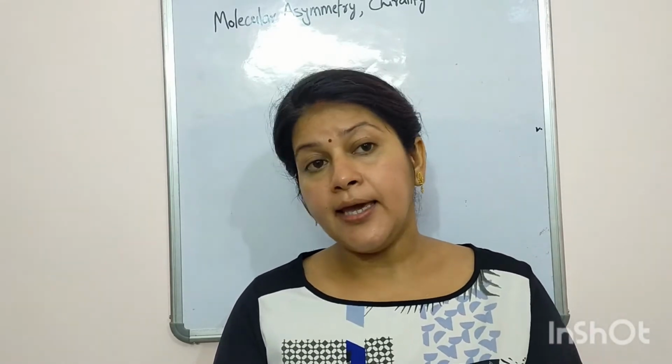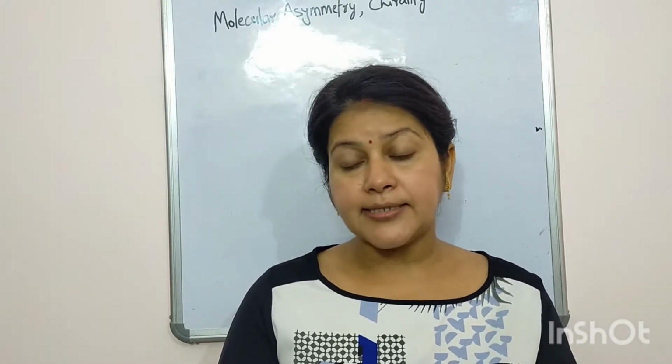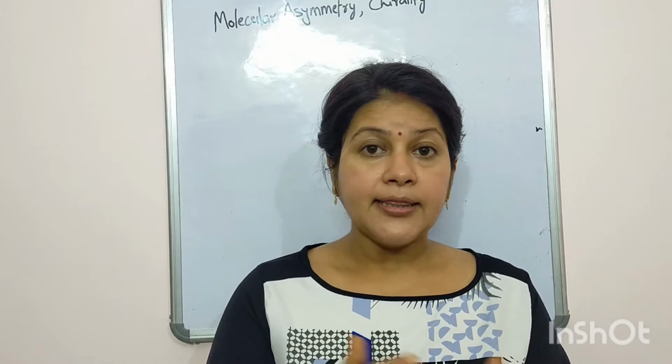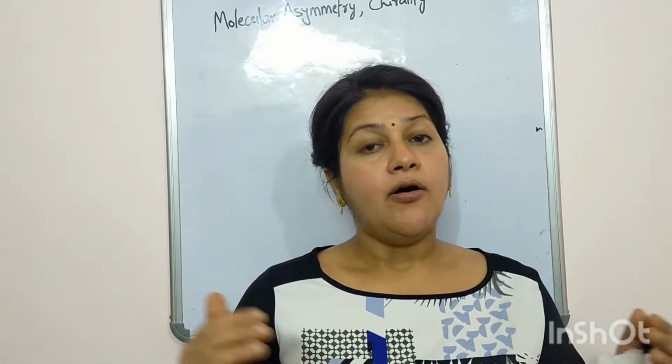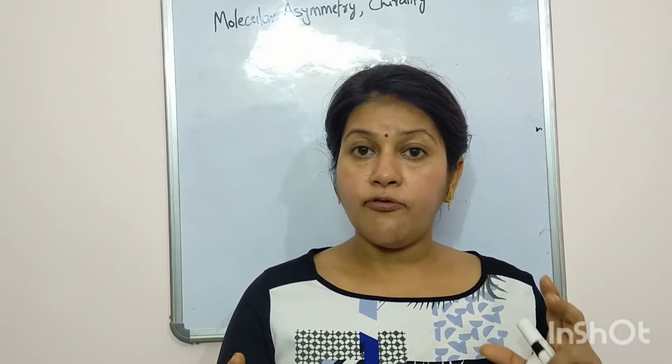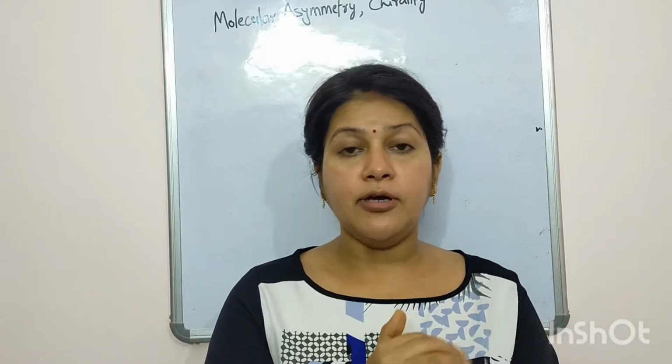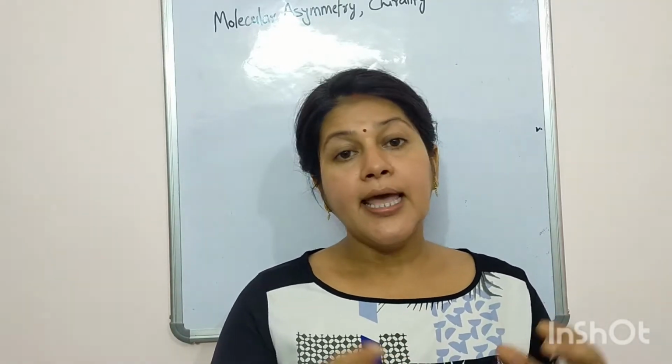Or we can say, if the mirror image of one object is exactly equal to the other, or the mirror image of one object superposes on the other, then it is called a symmetrical object. For example, circle, triangle, square: we can divide them into two equal halves and their mirror images also superpose.